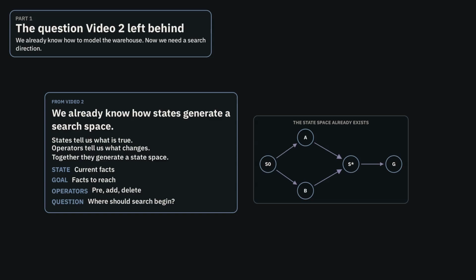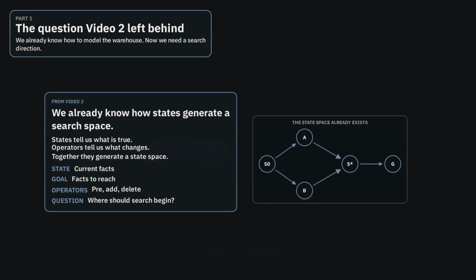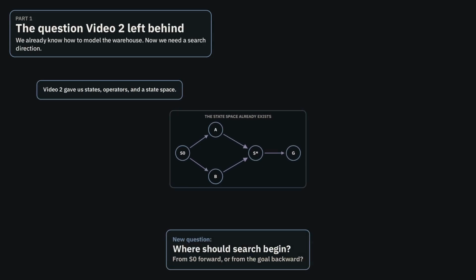Last video we built the rules of change. States tell us what is true, operators tell us what changes, and together they generate a state space. And we ended with the real search question. Once that space exists, should the planner search forward from the start state, or backward from the goal?